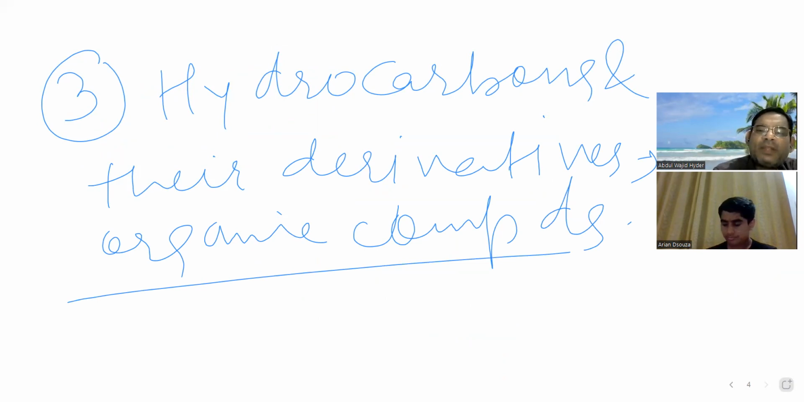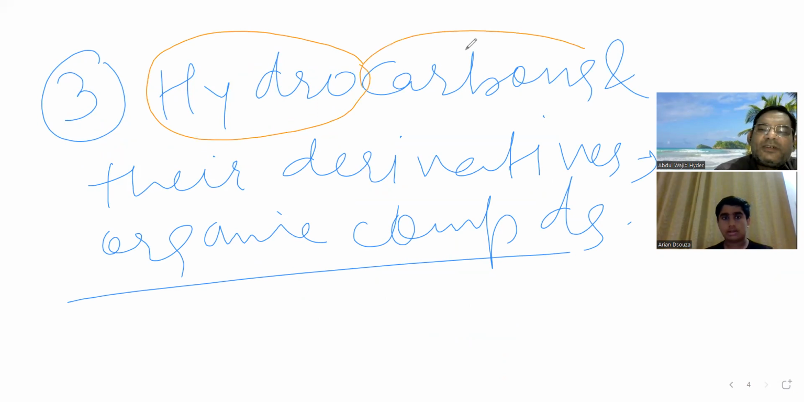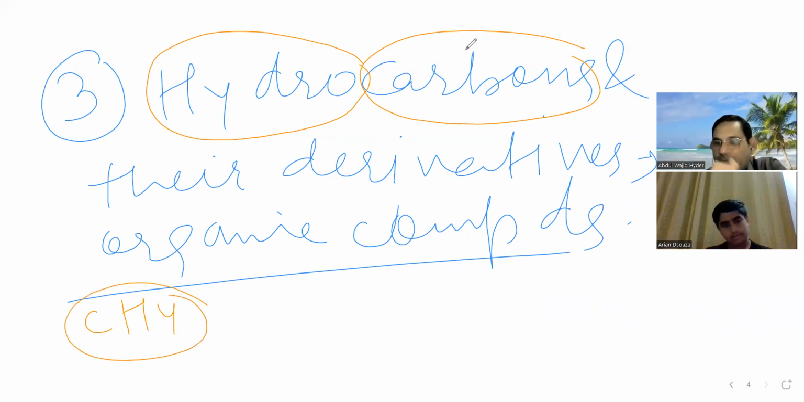What's the meaning of hydrocarbon? Hydrocarbon means compounds of carbon with hydrogen. That is called hydrocarbon. Now see what this is. This is methane. So it is hydrocarbon, because it is made of carbon and hydrogen only. Since it is made of carbon and hydrogen only, that's why it is organic compound. That's why it is hydrocarbon. Is this okay?